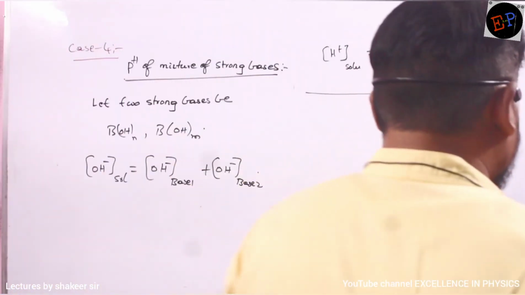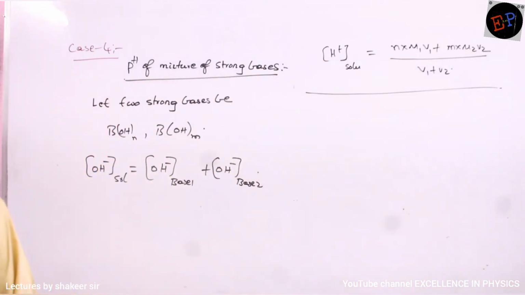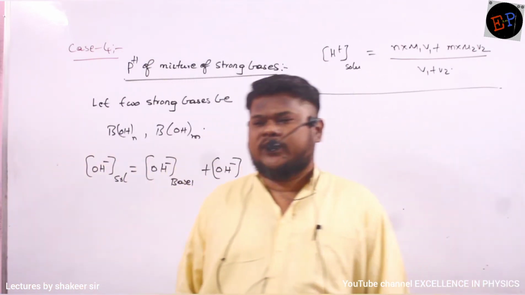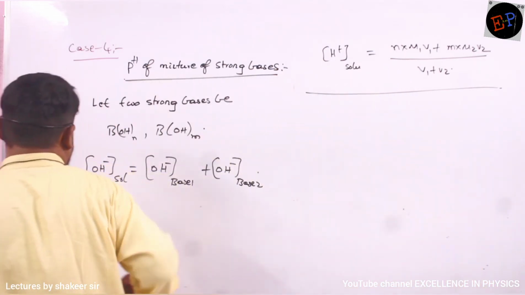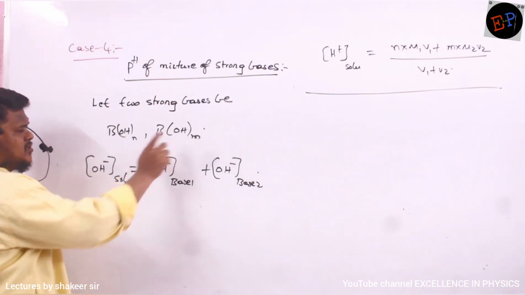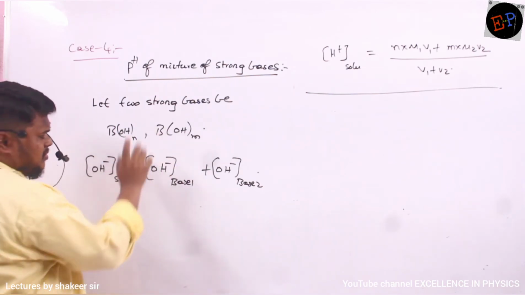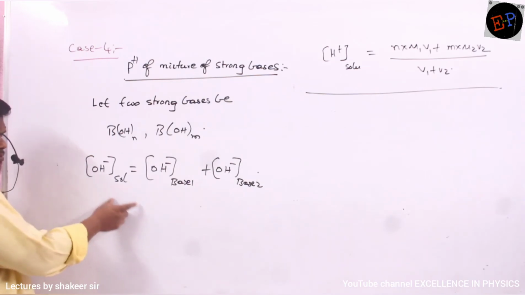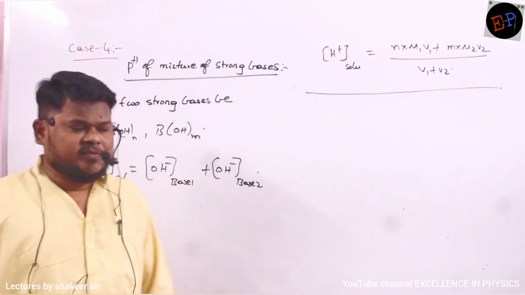Next we are studying case number 4. What is case number 4? pH of mixture of two strong bases. Here also we will proceed in the same manner as we proceeded in the case of mixture of strong acids. So these are the two strong bases which I am taking, BOHN and BOHM. It means N OH ions here, M OH ions are present. So the OH minus ion concentration of the solution is equal to the OH ion concentration of the first base plus the OH ion concentration of the second base. Are you able to understand?